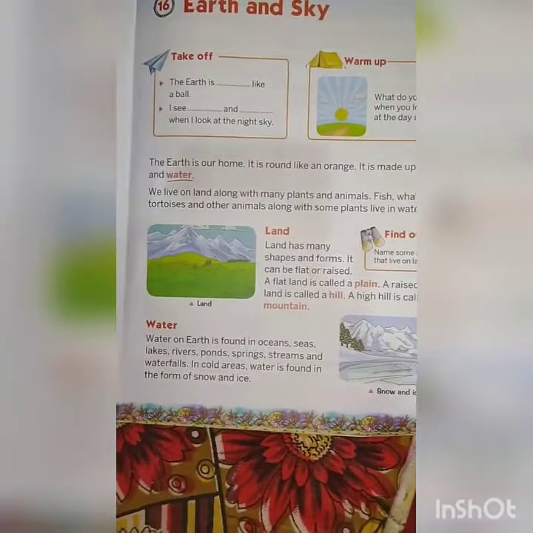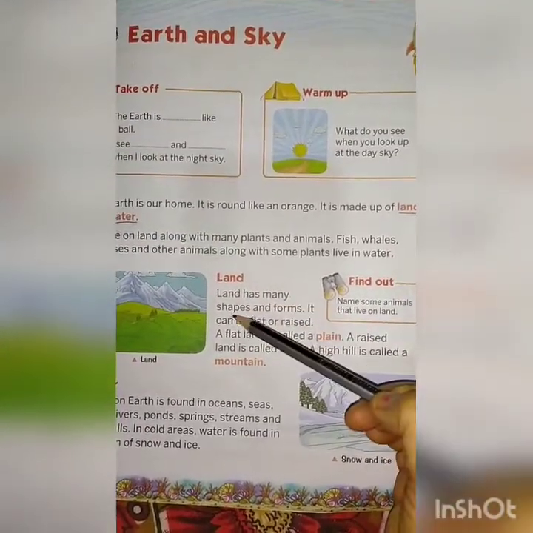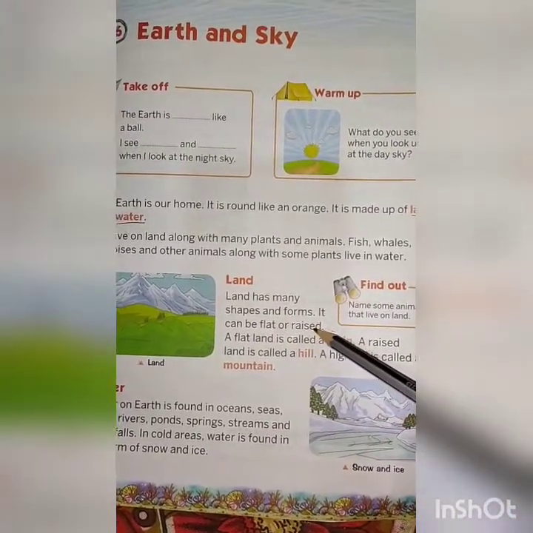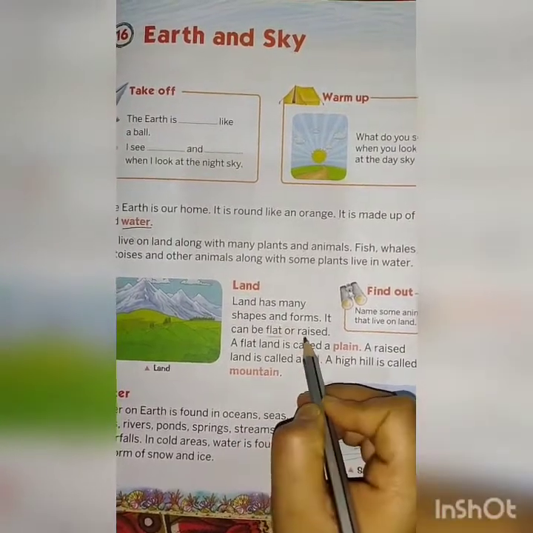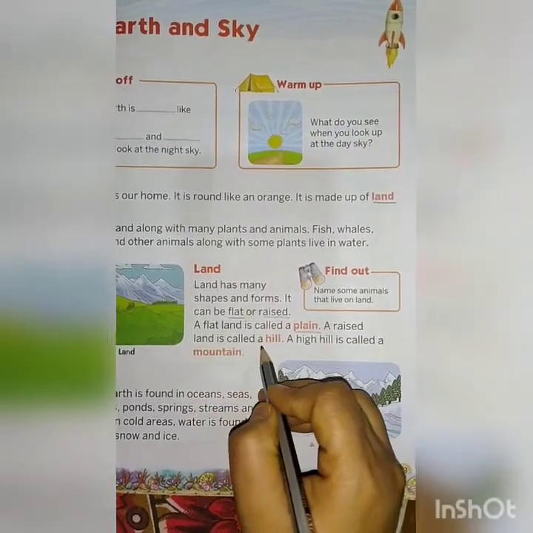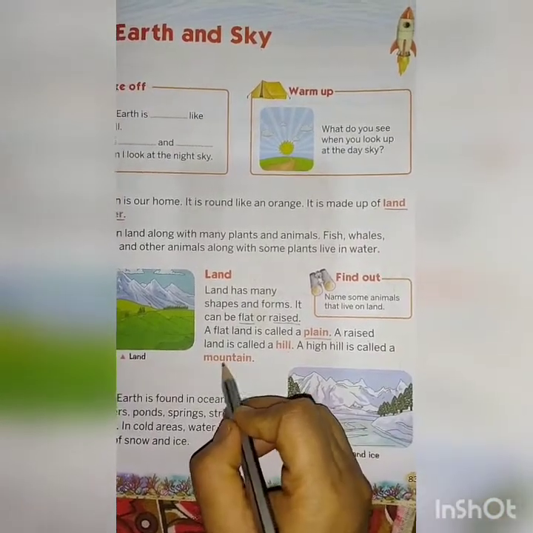Now let us know about land and water. Land has many shapes and forms. It can be flat or raised. Underline flat, raised. A flat land is called a plain. Underline plain. A raised land is called a hill. A high hill is called a mountain. Underline mountain. Done.